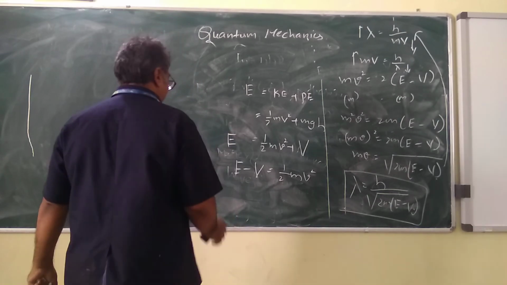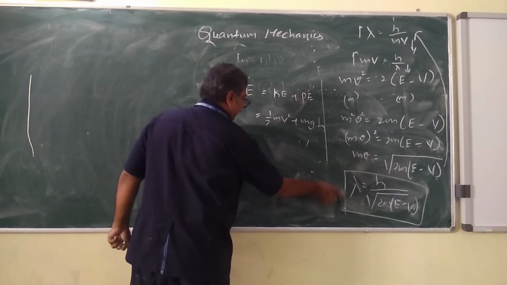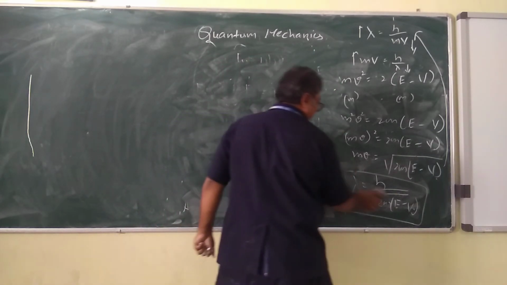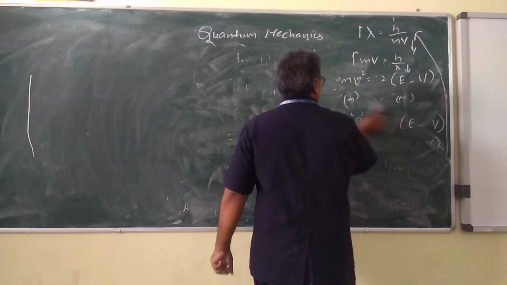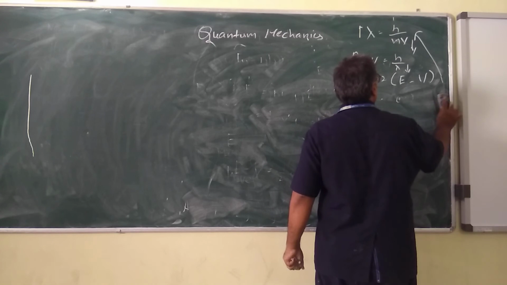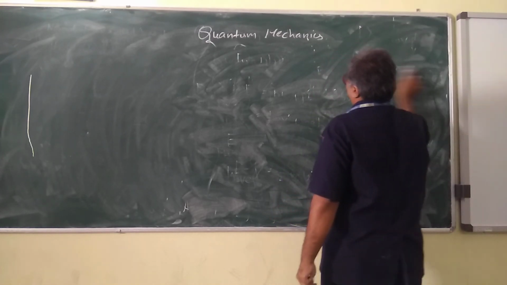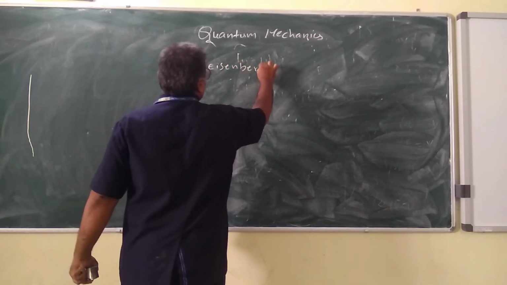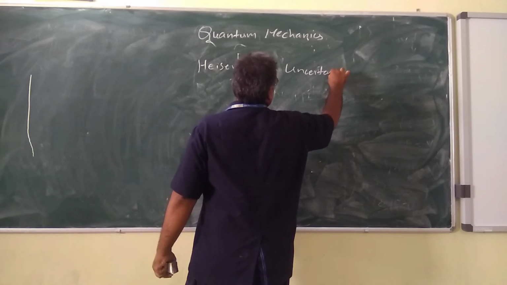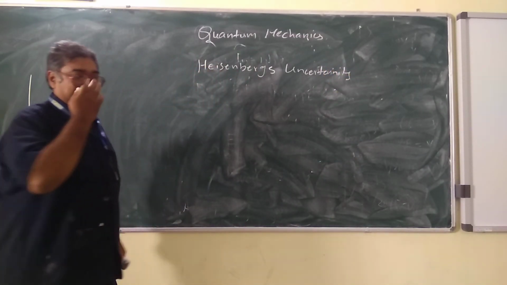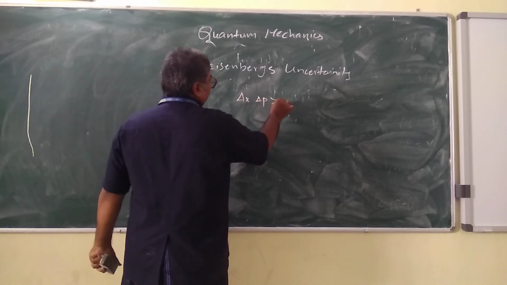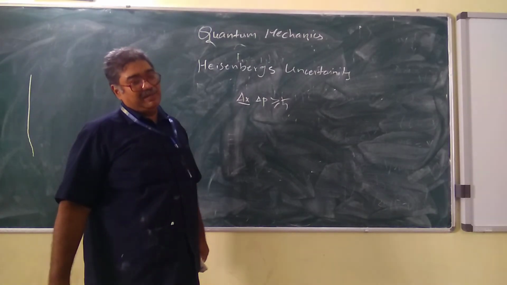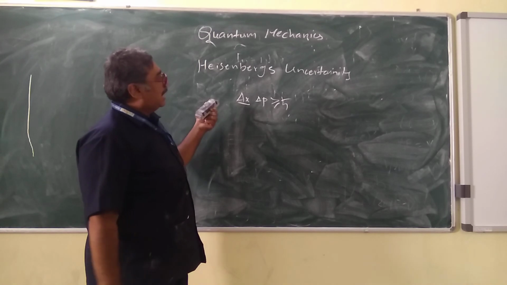Let us discuss another concept called Heisenberg's uncertainty principle. Let us see what this principle is. The Heisenberg uncertainty principle is represented by delta x times delta p is greater than or equal to h bar, where delta x is the position coordinate and delta p is the momentum. So this is the Heisenberg's uncertainty principle.